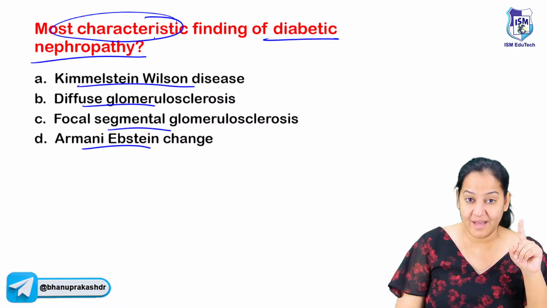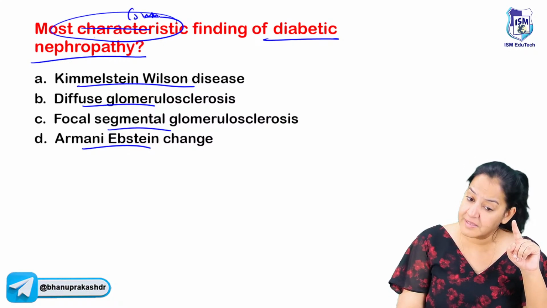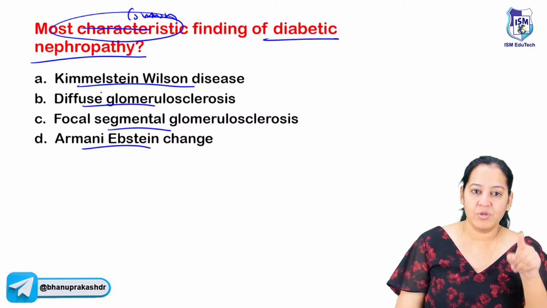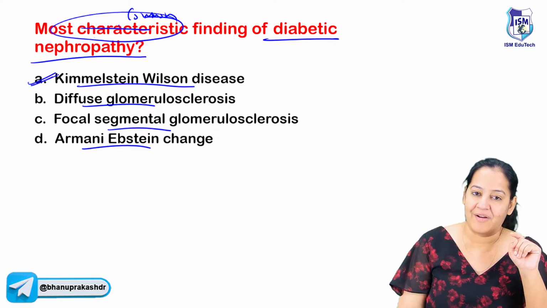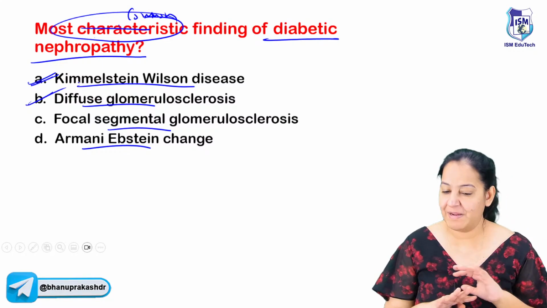So what is the answer if I ask most characteristic? And what is the answer if I ask most common? The answer will be different. So most characteristic is Kimmelstiel-Wilson kidney and you all are right. But if I ask the most common, in that case the answer is diffuse glomerulosclerosis. Let me explain all about it.